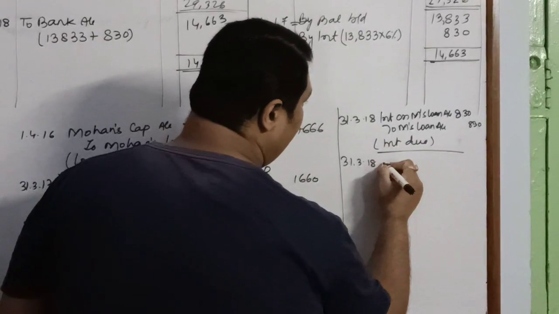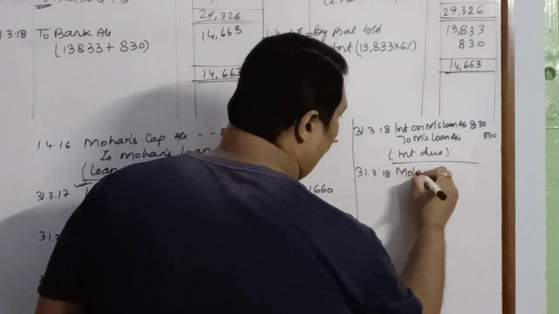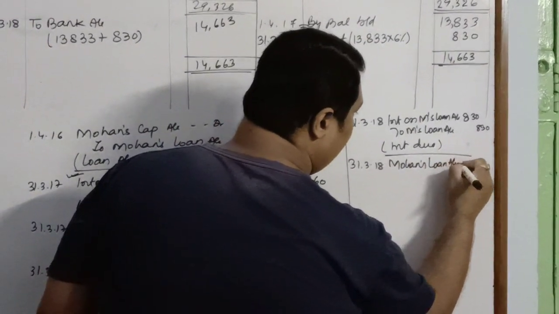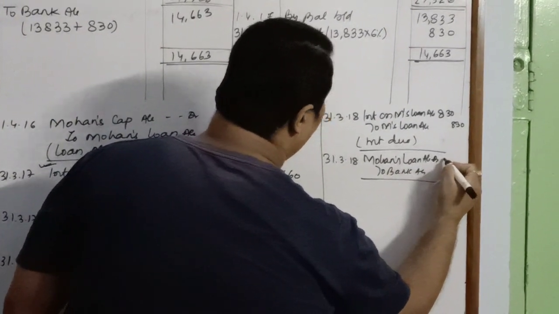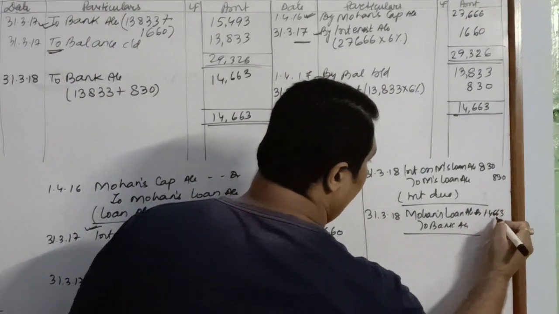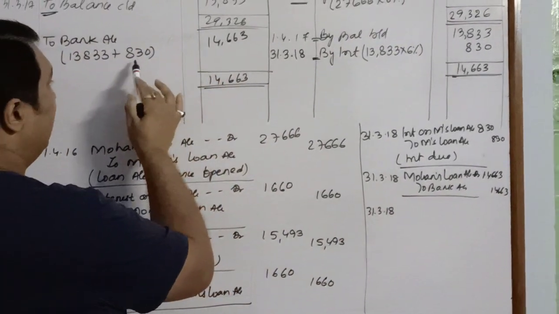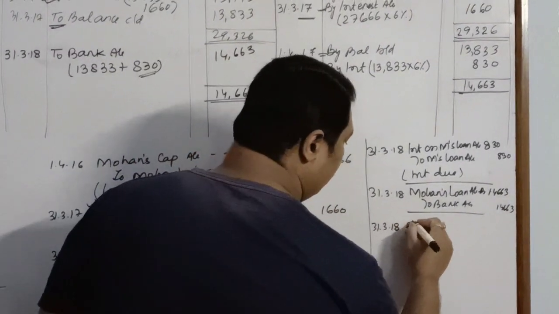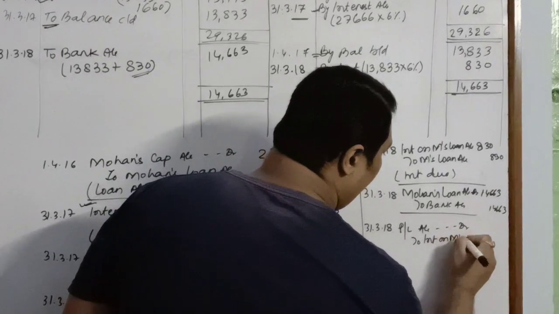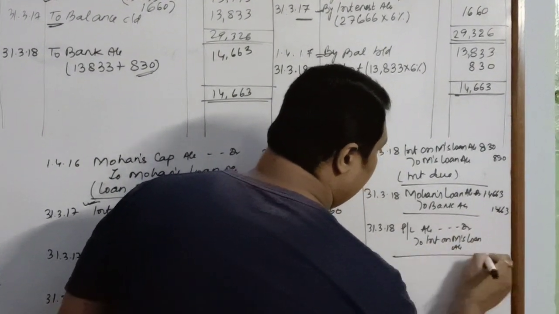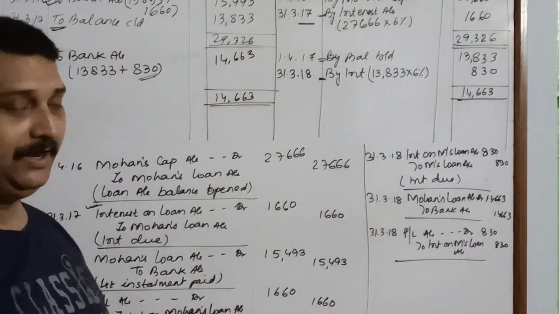So Mohan's loan account debit to bank account, 14,663. Then you will also transfer the interest to the profit and loss account. So your closing entry will be profit and loss account debit to interest on Mohan's loan account, 830.